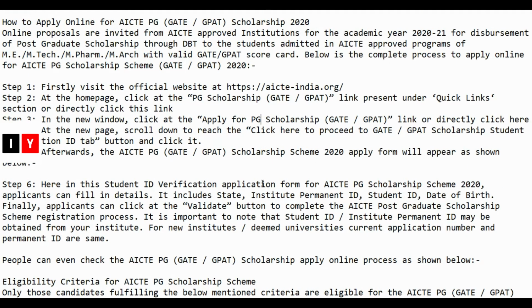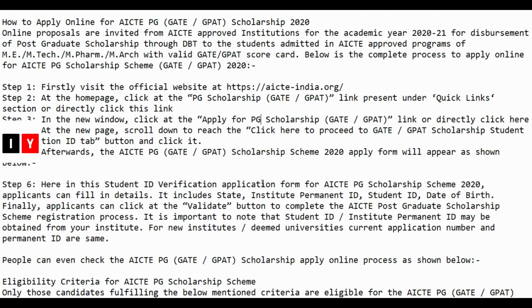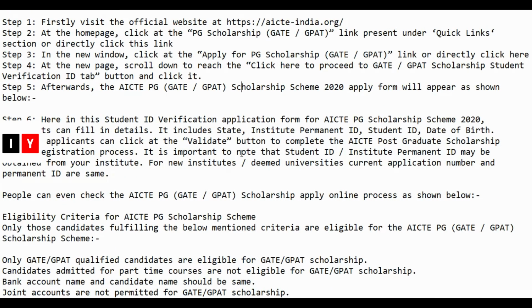So how to apply for the scholarship? Online proposals are invited from the AICTE approved institutions for the academic year for disbursement of PG scholarship through DBT to the students admitted in AICTE approved programs of ME, MTech, M-Pharmacy, MArch with valid GATE GPAT scorecard. So here is the complete process to apply online.